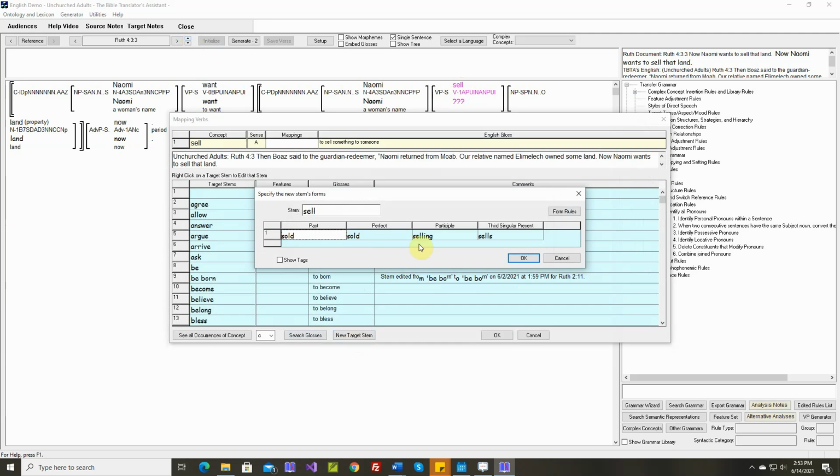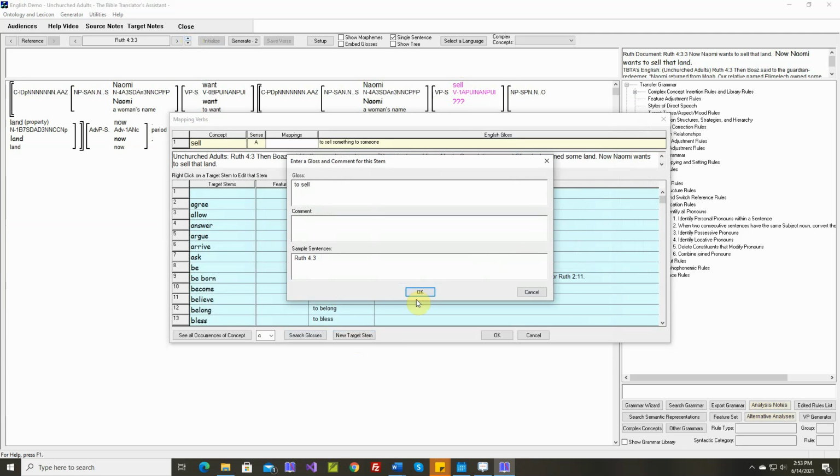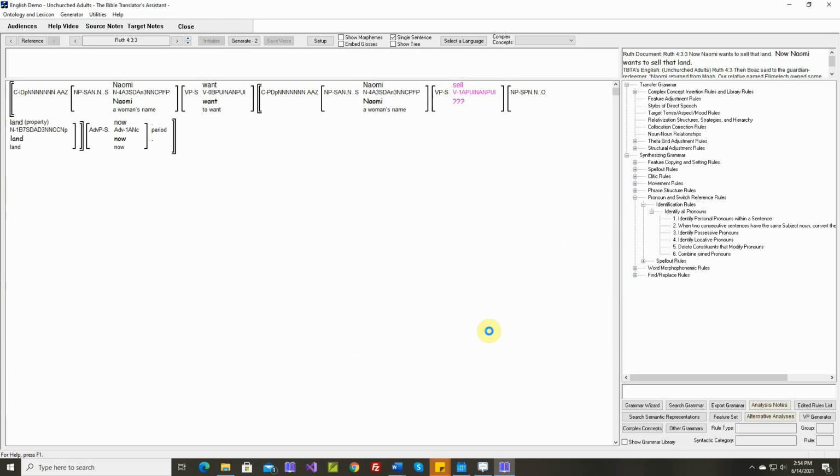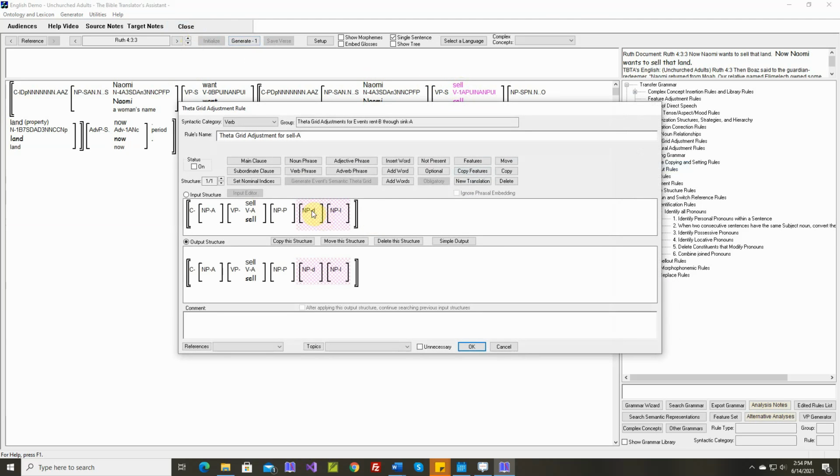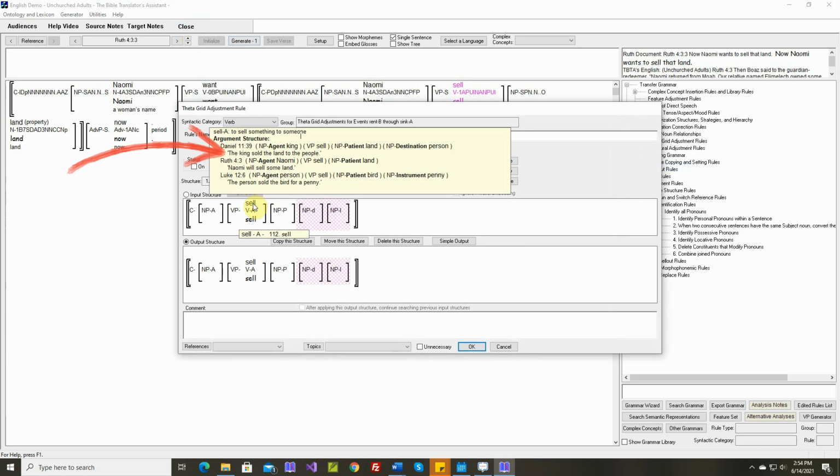Sold, have sold, is selling, sells. Okay, sell, theta grid adjustment rule. The king sold the land to the people, and then Luke 12:6, the person sold the bird for a penny.